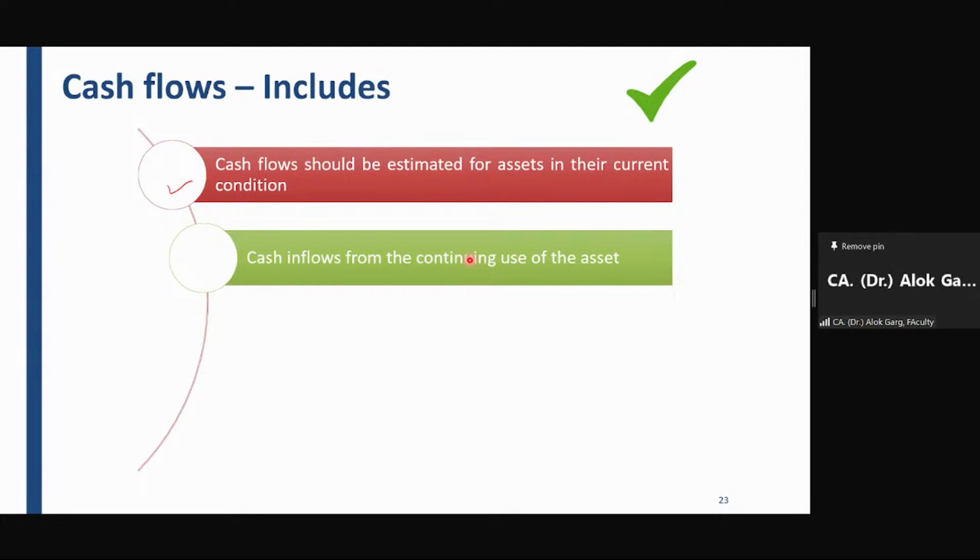This transport company is expecting that my future cash flow will be XYZ, for example. So what happens? This transport company right now has engaged 100 drivers because they have 100 cars. They are paying a salary of, for example, 50,000 rupees to each driver. So 50,000 multiplied by 100, what is the cost? 50 lakh rupees is the monthly salary they are paying to the drivers.